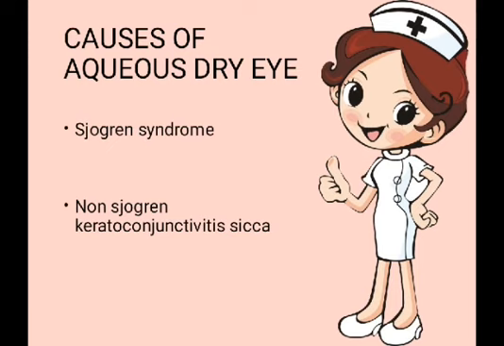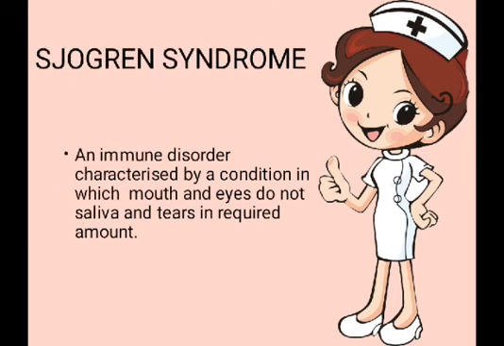Let's move to the causes of aqueous dry eye. There are two types of causes. The first one is Sjögren syndrome and the other one is non-Sjögren keratoconjunctivitis sicca. So what is Sjögren syndrome? It is a kind of immune disorder characterized by a condition in which the mouth and eyes do not produce saliva and tears in the required amount. There is no proper production of saliva by our mouth and no proper production of tears by our eyes, which are required by our body. This is Sjögren syndrome.